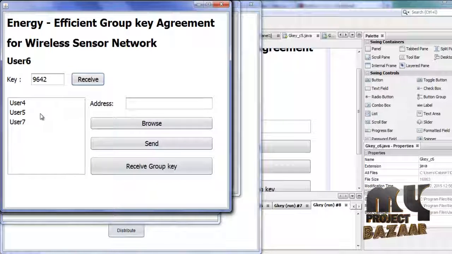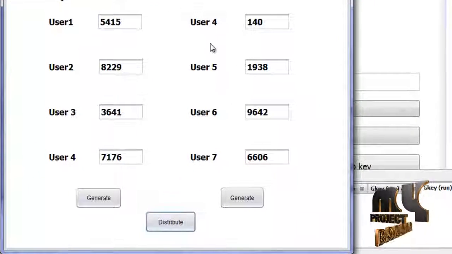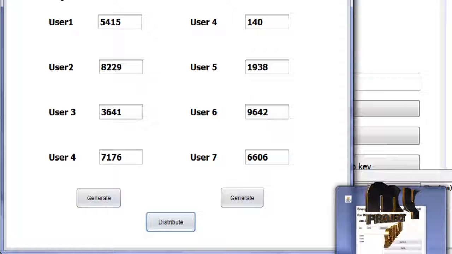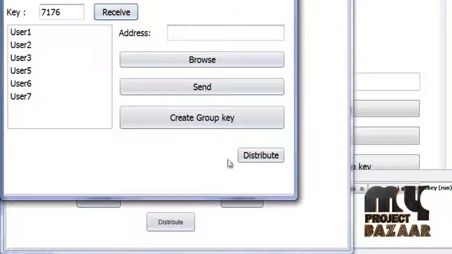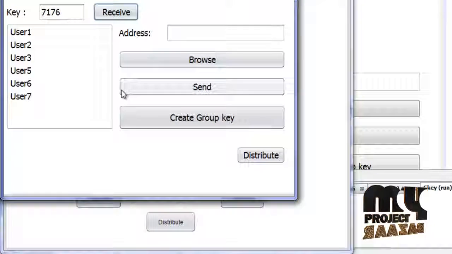If we want to communicate with user 1 across the other networks, then we should share the group key for all users. That group key is created by user 4, because it is the common user for all the networks.